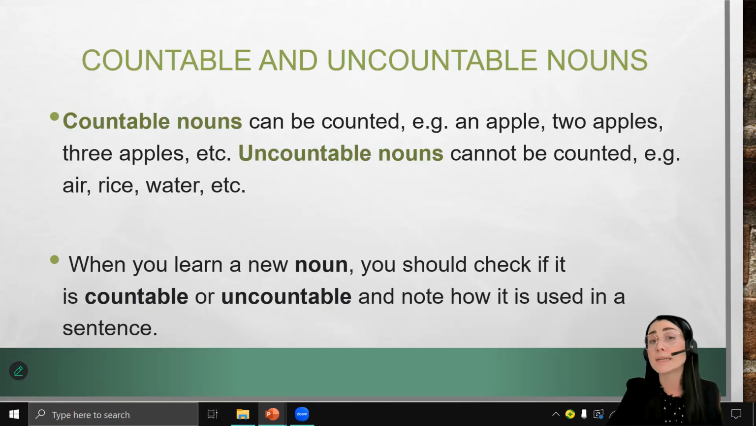Uncountable nouns are nouns that cannot be counted. For example, air. You cannot say 1 air. The same with water, 3 water. We cannot count meat. We cannot count bread or cheese, right? You cannot say give me 3 breads because we don't understand how many that is. Each time when you learn a new noun, you should check if it is countable or uncountable. And you need to know how it is used in the sentence.